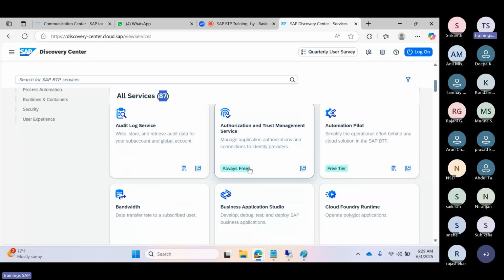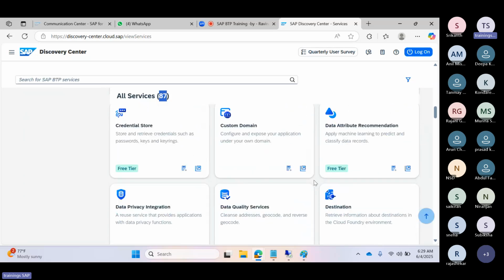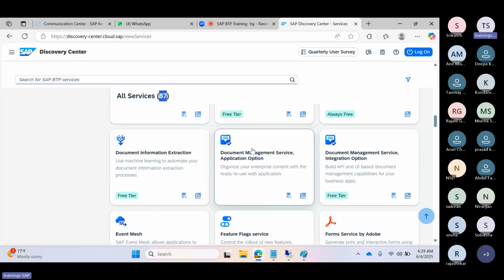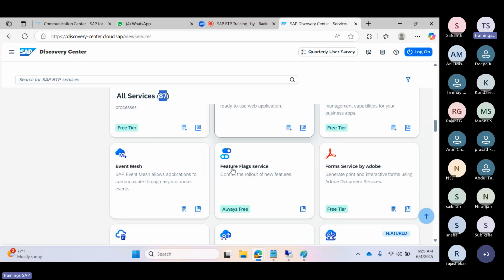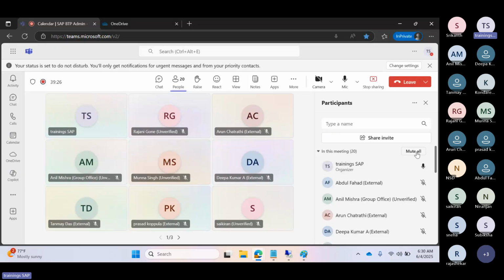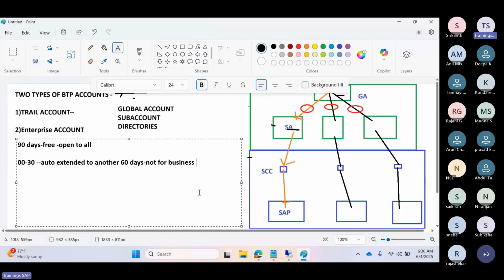Free service means all these services are free. You can use it here. All the services are free. But you see here, these services, like the document management system, are not free, right? Like that, there are some services here that we can use. That is the main thing here. All the available services are listed in the BTP Discovery Center.